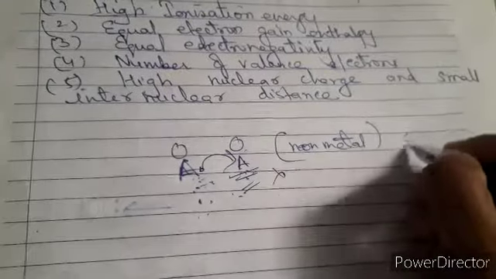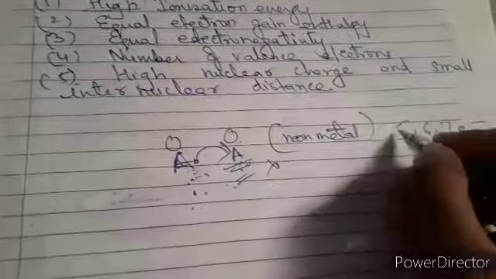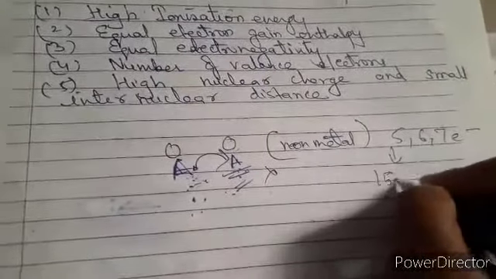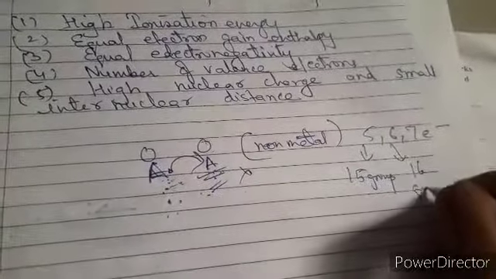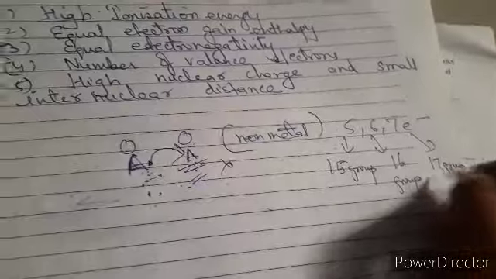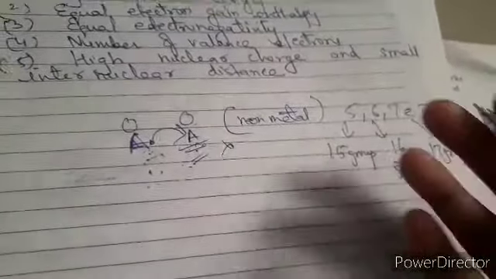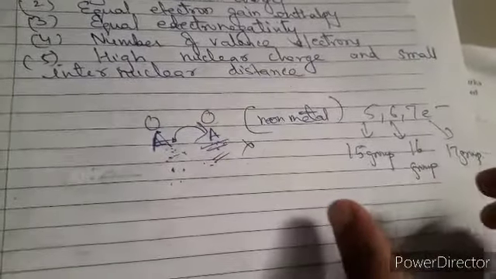Then next is the number of valence electrons. They are non-metals, and non-metals have what? 5, 6, 7 electrons. This thing you have to keep in mind. Now look, 5 electrons are in which? All members of group 15 will have 5 valence electrons. Whose will be 6? Members of group 16. If it is 7, then group 17. So this gives us a benefit that we can also detect about the groups that are capable of formation of covalent bonds.